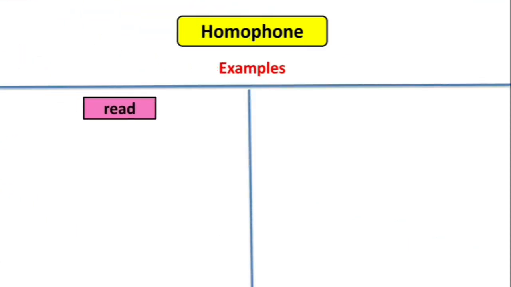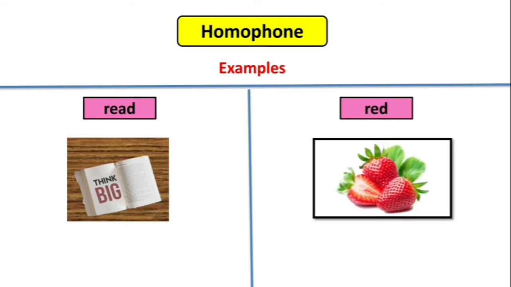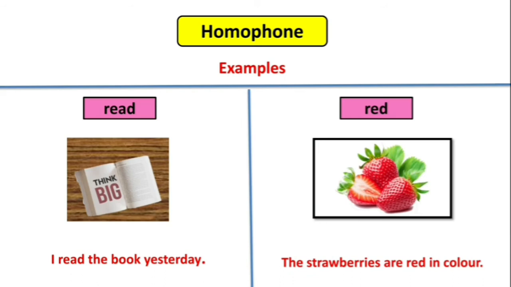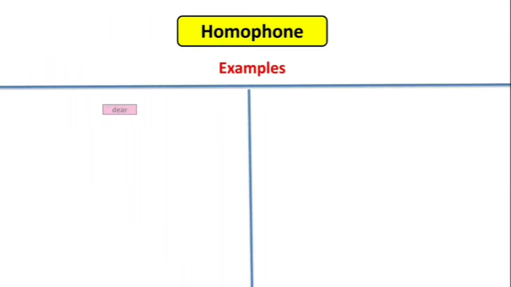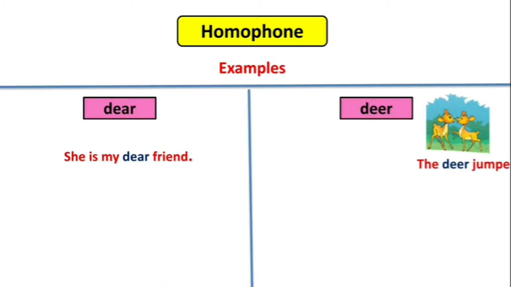Next is red and read. R-E-A-D, read is the past form of read, and word red means red color. Sentence example is, I read the book yesterday. The strawberries are red in color. Dear, deer. She is my dear friend.